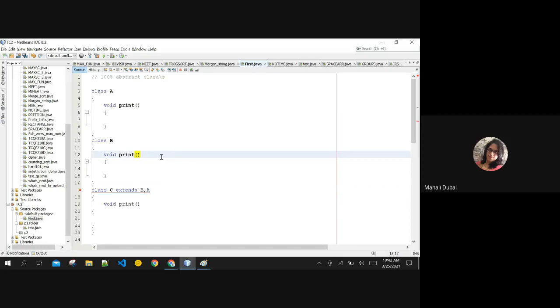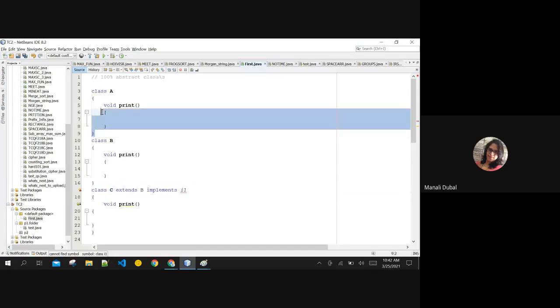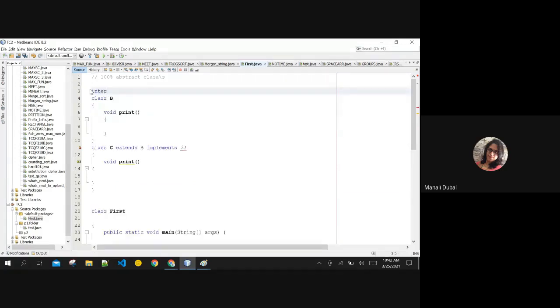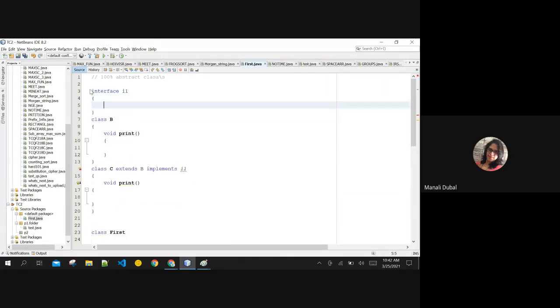Coming to this diamond inheritance, you cannot extend two classes for sure, but you can extend a class and at the same time implement an interface. If this is not a class, if it was an interface I1, then yes, it is possible. You can definitely apply multiple inheritance using an interface, but this inheritance is not possible with two extends keywords.